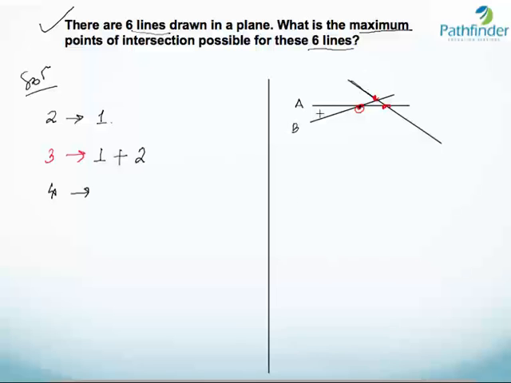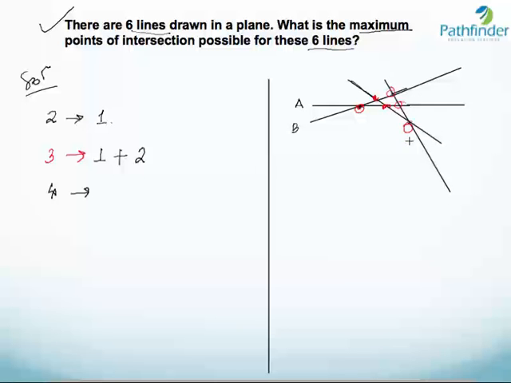What happens when we draw a 4th line here? When we draw a 4th line here, let us see how many points of intersection will be generated. See, the 4th line is this. And you can see that the 4th line has got points of intersection here, here, and here.